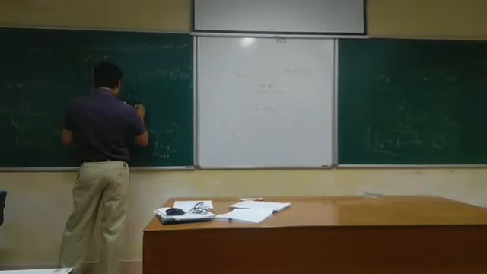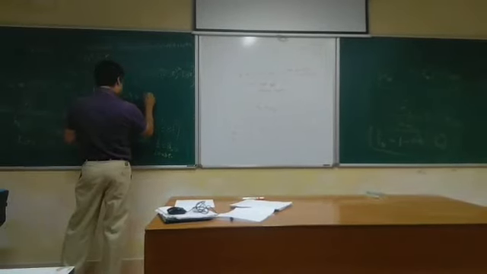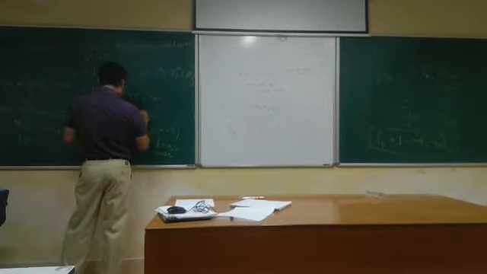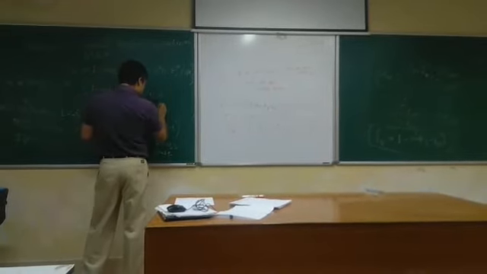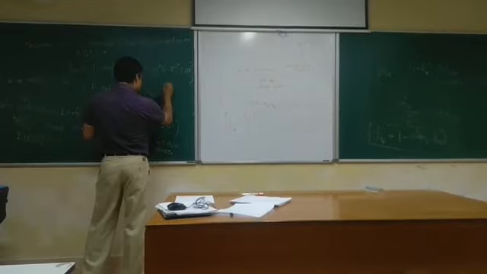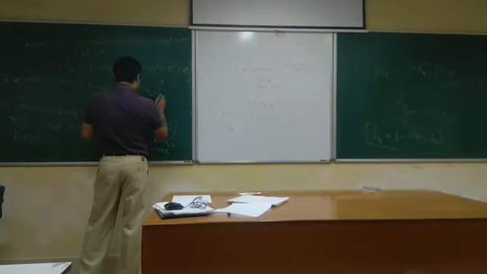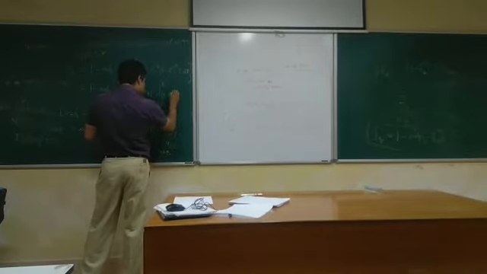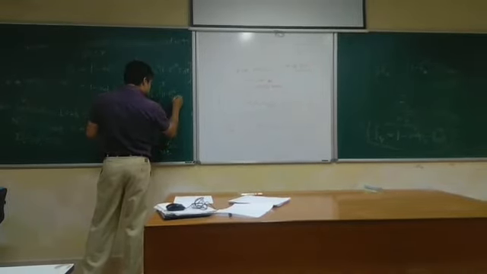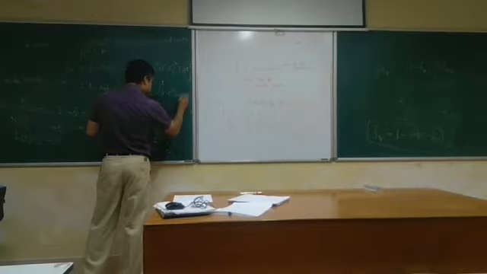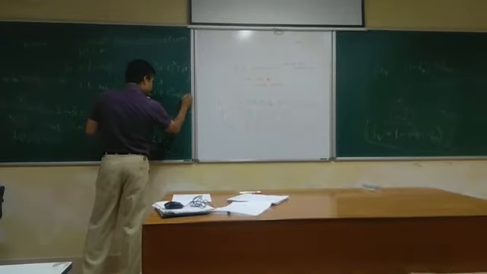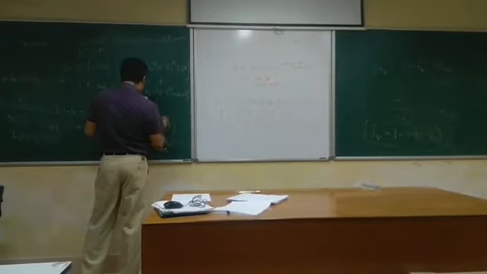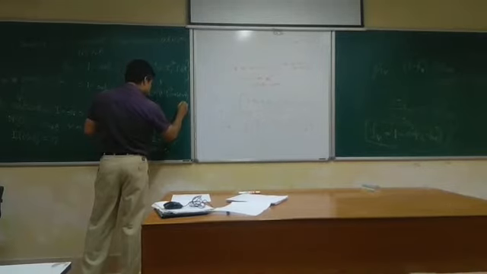Growth rate is also, I am assuming, to be constant, n naught nu, and within the integral 0 to t, t minus tau whole cube exponential minus nu tau, because our variable is tau, d tau.